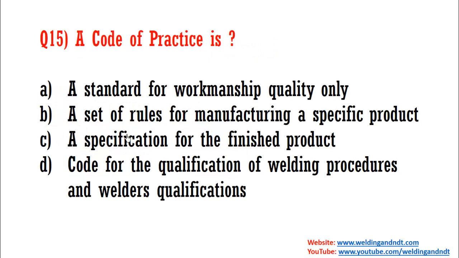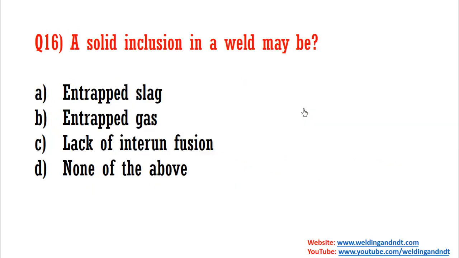Now question number 15. A code of practice. So what is a code basically? Code is a set of rules. See, the answer is B. Code is a set of rules for manufacturing a specific product. So code is nothing but it gives some rules, guidelines, etc. for manufacturing a product. So B will be the answer.